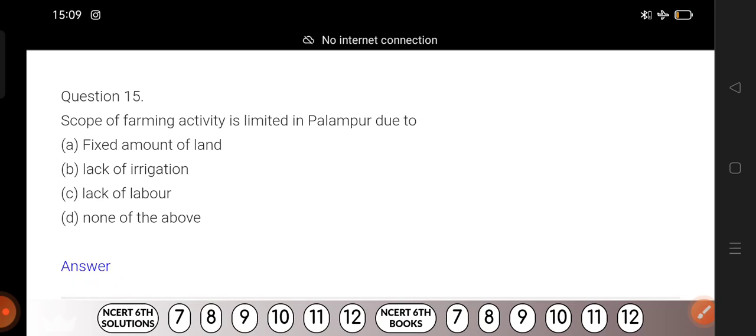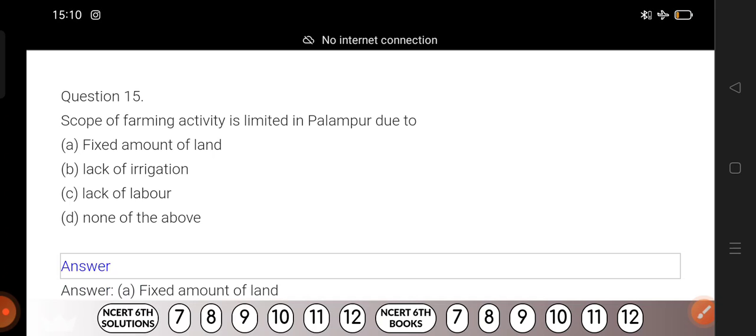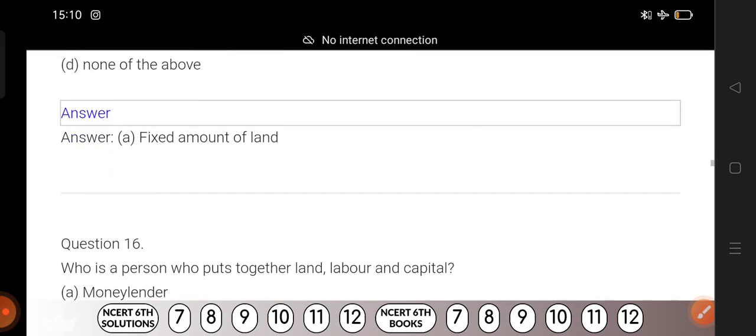Scope of farming activity is limited in Palampur due to fixed amount of land, lack of irrigation, lack of labor, or none of the above. Now counting begins. 1, 2, 3. Disclose the answer. Fixed amount of land, that means land is limited. When we talk about the irrigation system, Palampur had a very good irrigation system. And when we talk about labor, there is no lack of labor. In India, there is no lack of labor basically.